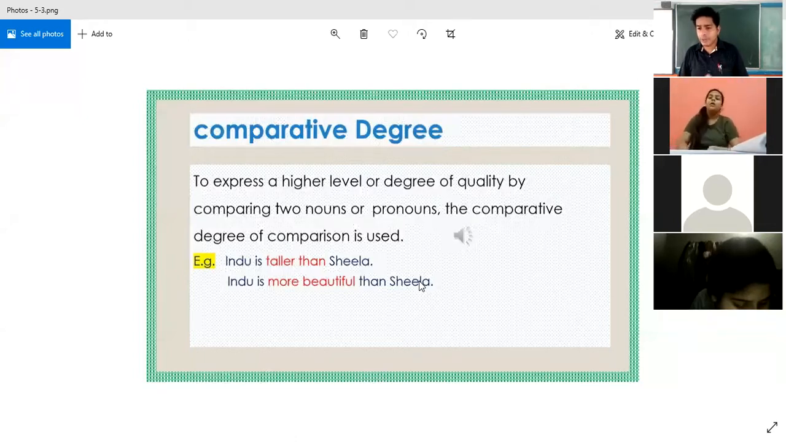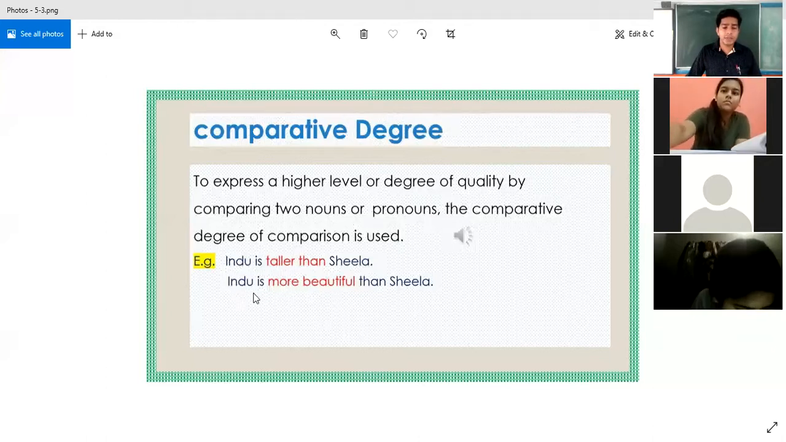Usually when we write positive degree, comparative degree, and the superlative degree, the first one is positive degree, tall. Second one is comparative degree, taller. And the third one is superlative degree, tallest. In that case, the second one, the middle one, we have to write. That means taller. Indu is taller than Sheila.